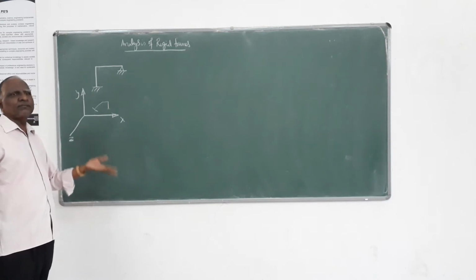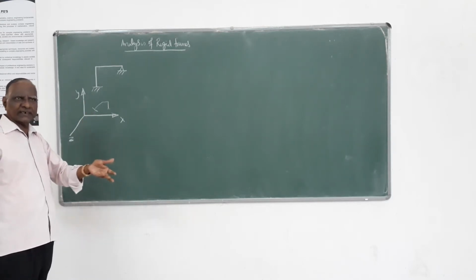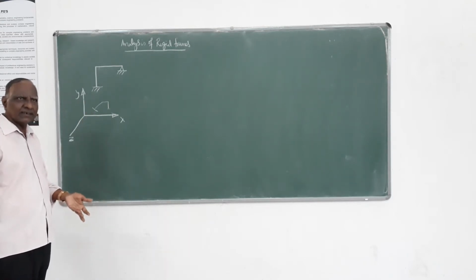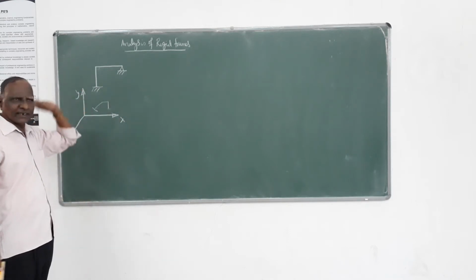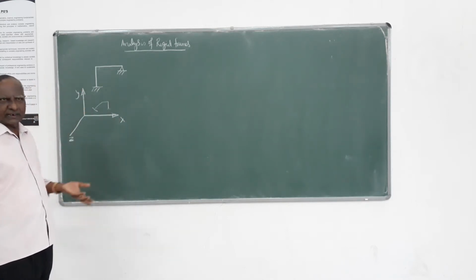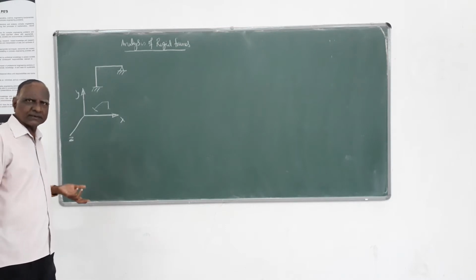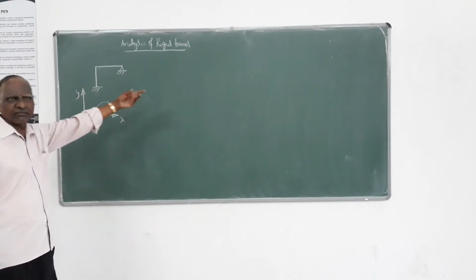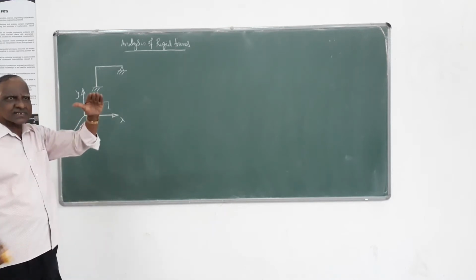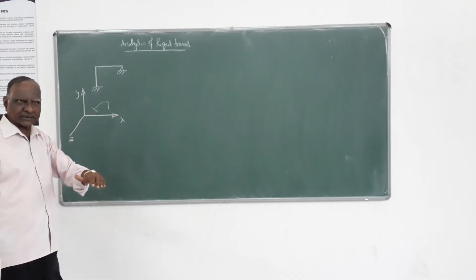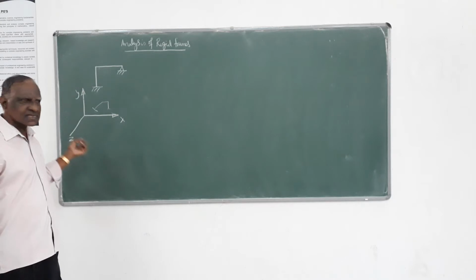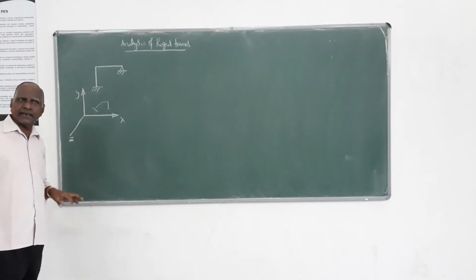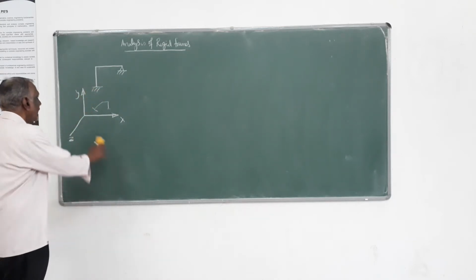After that, we are going to get a set of simultaneous equations. We have to solve it and get the unknown displacements. Finally, using the slope deflection equation, we have to obtain the member end actions which we have identified. Those 5 or 6 steps which I told remain the same even in the analysis of frames.